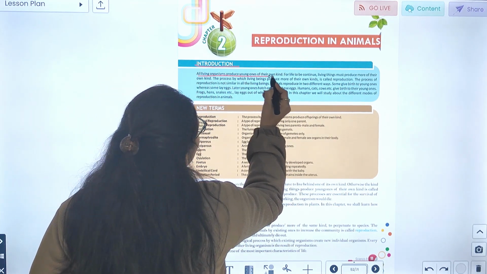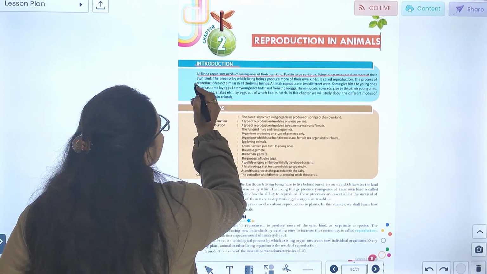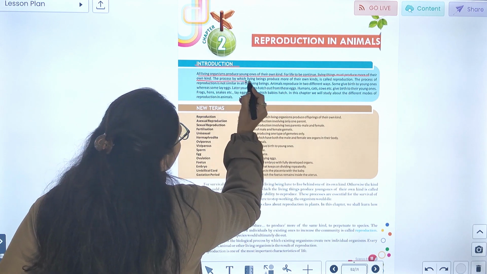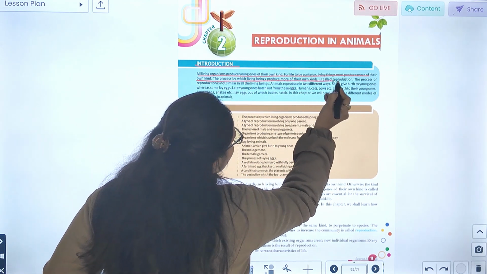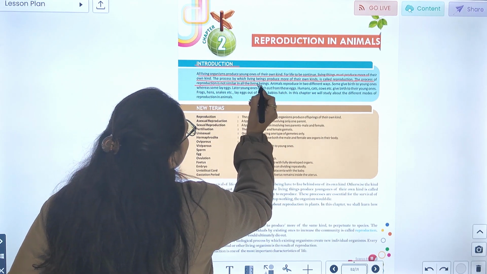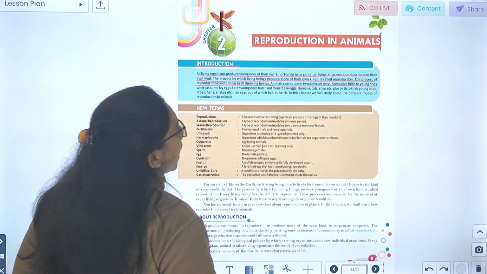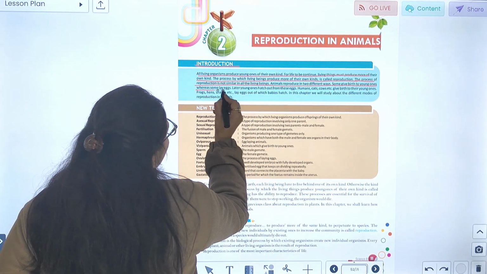All living organisms produce young ones of their own kind. For life to be continued, living things must produce more of their own kind. The process by which living beings produce more of their own kind is called reproduction. The process of reproduction is not similar in all living beings. Animals reproduce in two different ways. Some give birth to young ones, whereas some lay eggs.